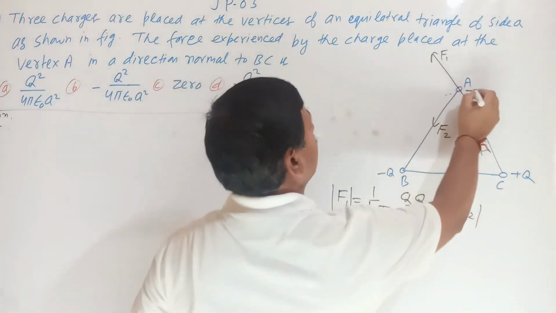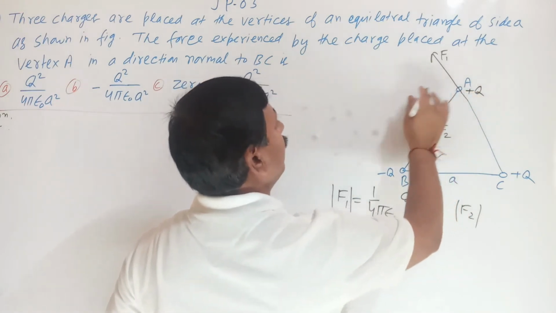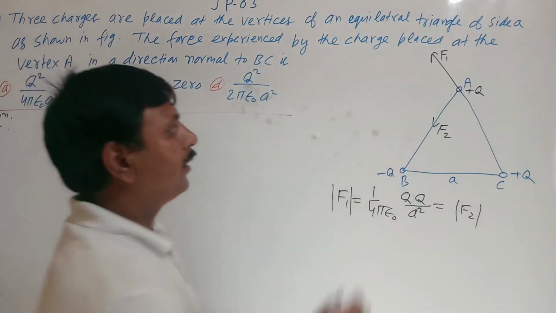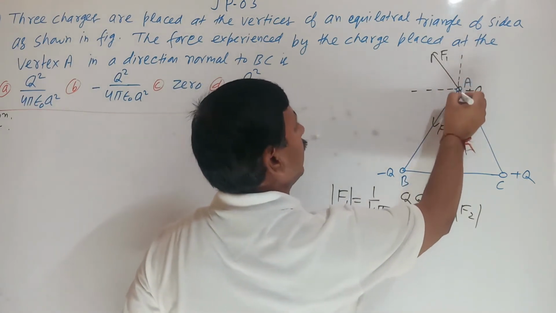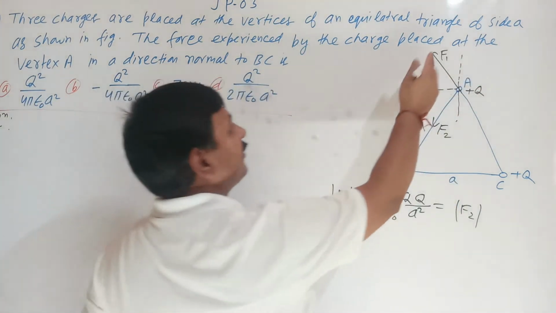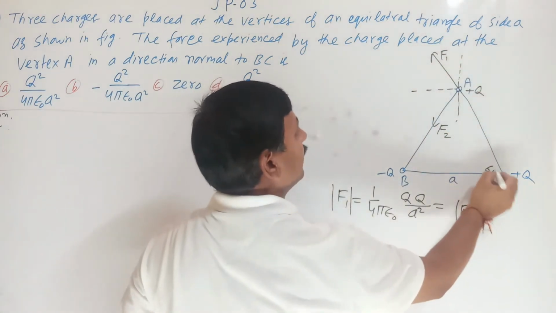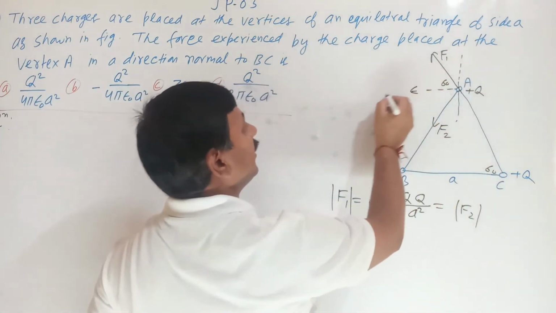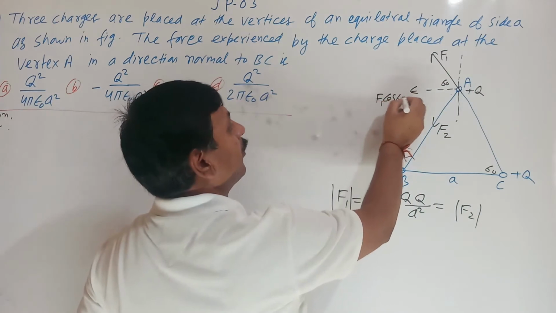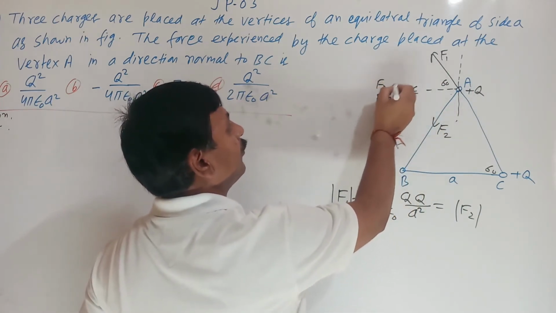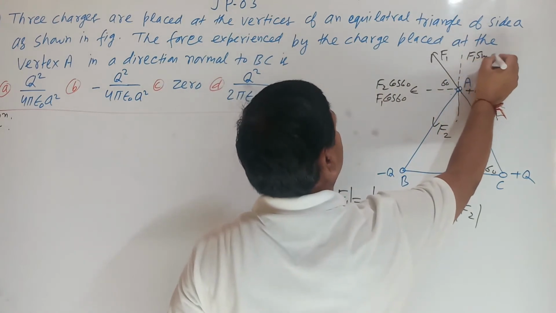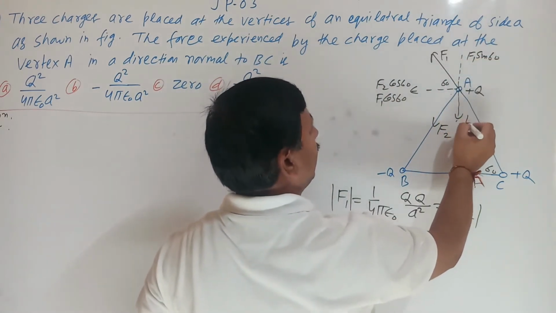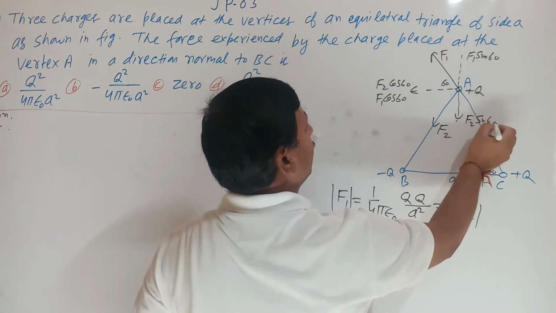Here suppose I have written plus Q charge. If you see, F1 has components. This angle is 60, so this angle is also 60. This is F1 cos 60, and the same way here F2 cos 60. Here F1 sin 60 components, here F2 sin 60.